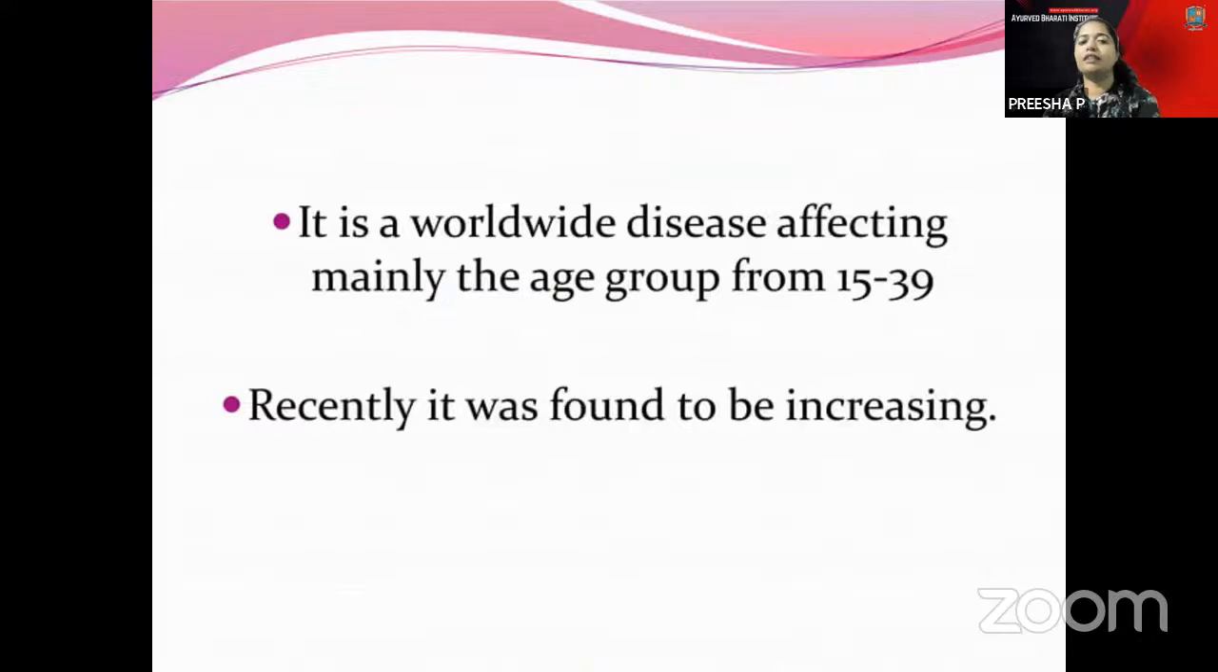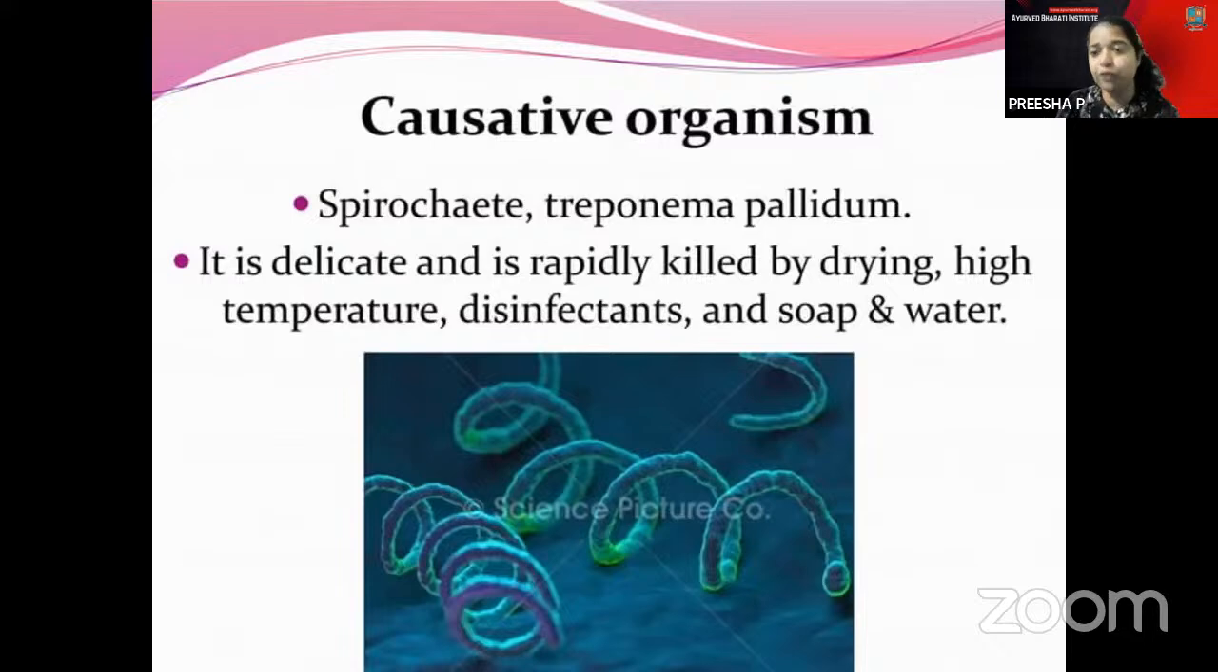So here, the age group where syphilis attacks is 15 to 39. And now syphilis cases are increasing. You only have to remember the causative organism, that is Treponema pallidum. It is readily killed by drying at high temperature, and when you use soap and water, it can be easily removed.